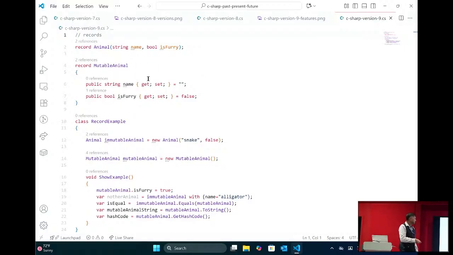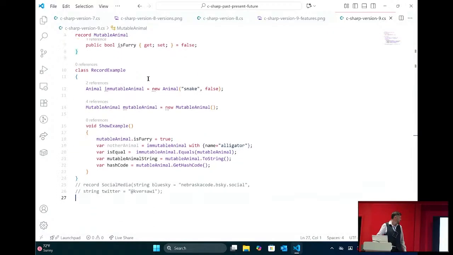But I would recommend if you've got data objects that are just classes, and you're in that code and you're working in that code, switch them over to records. You'll get better performance. If you're already in the code, like, don't go through all your code and change all your data objects to records, unless you have AI do it or something. But if you're already there, this is just kind of a nice thing to do.